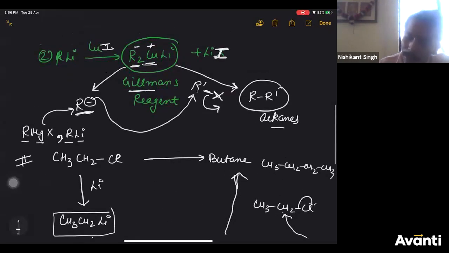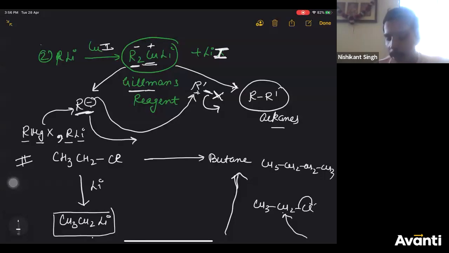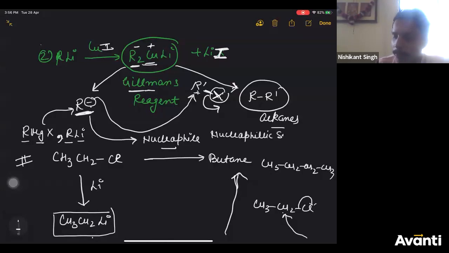Here R minus is attacking carbon having a positive charge. Therefore, this property of R minus attacking a carbon having positive charge is called nucleophilicity. So it is here acting as a nucleophile, and this nucleophile is replacing your halogen. Therefore, it is a type of nucleophilic substitution reaction. We have not discussed the different types of reaction. We'll do some of them in alkene, some of them in second year, right?